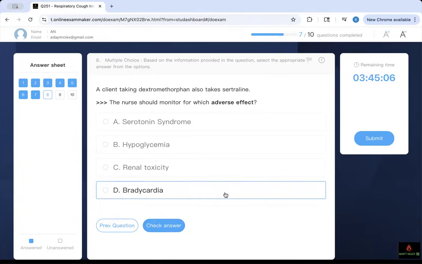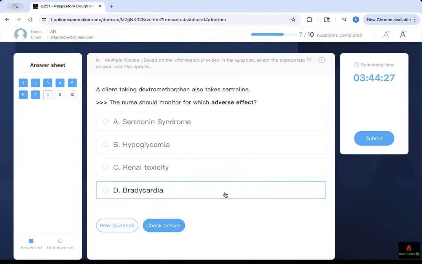The nurse should monitor for which adverse effect: serotonin syndrome, hypoglycemia, renal toxicity, bradycardia. This is not a difficult question. It's a strategic question. It's a thinking question. It's a recall question, so that when you see one medication, something should pop into your mind. Something should click. I'm taking sertraline and I'll be giving dextromethorphan. The best way to answer this question, which one would you pick? If you are taking the exams and this is your first question, put it down in the comment and let me know. And tell me I master it, number 1.